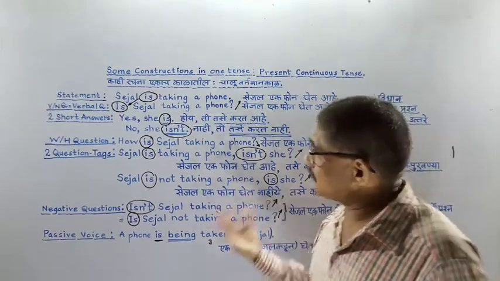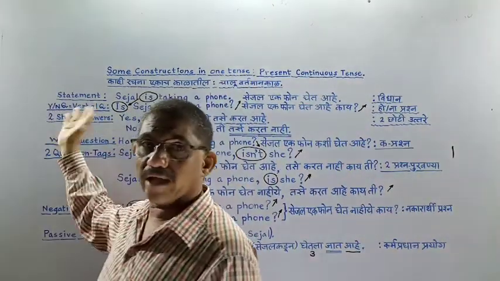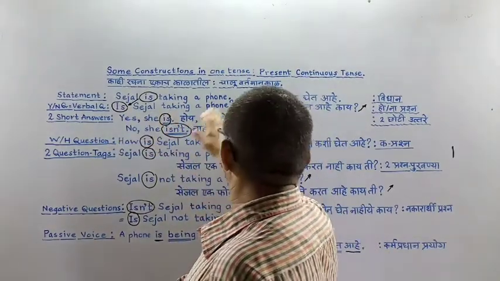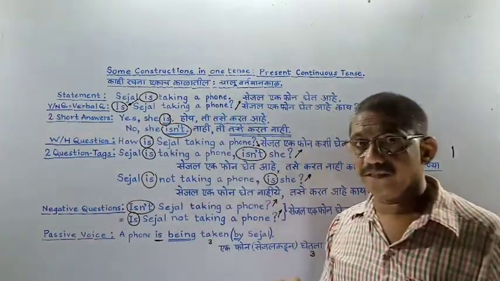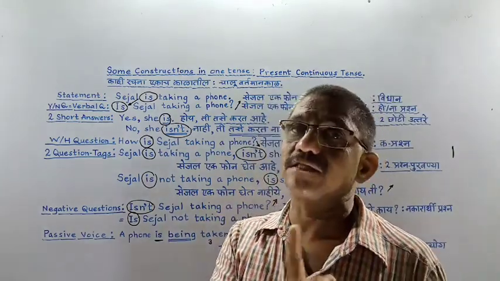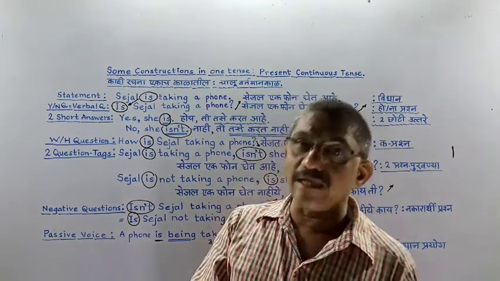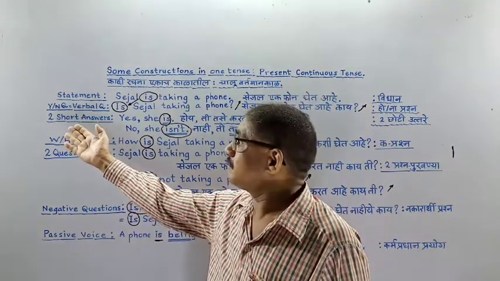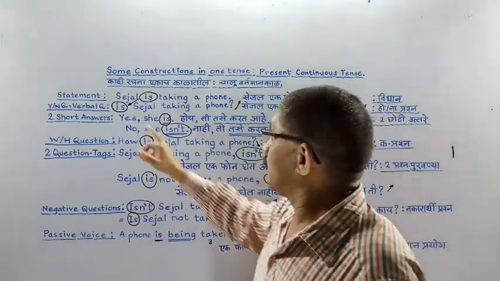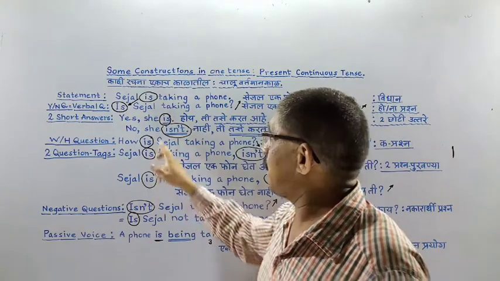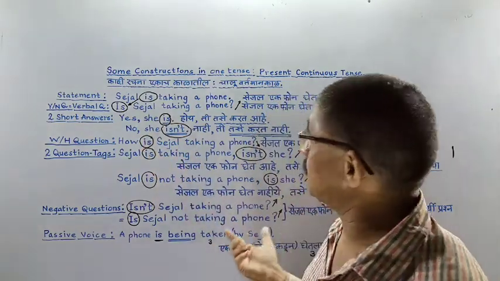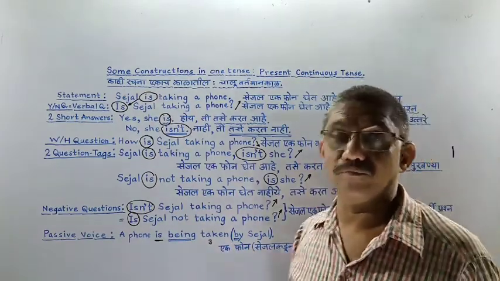Now we shall see how we make the yes/no question or verbal question. Is Sejal taking a phone? This is a verbal question which gives two types of answers. One is yes and second is no. But in English, two short answers are very important. Yes, she is, and no, she isn't. Everything is a game of helping verb. Now let us see how to recite this, to learn it by heart.